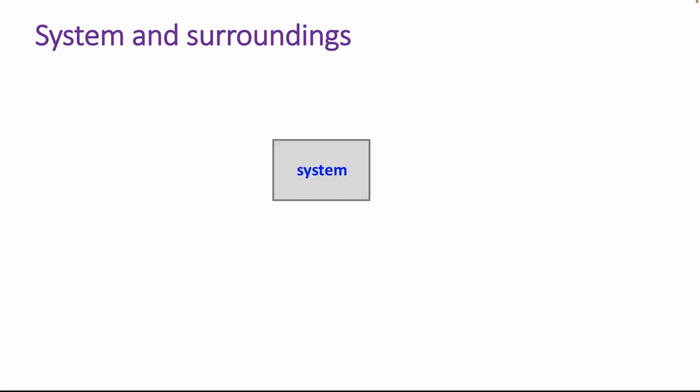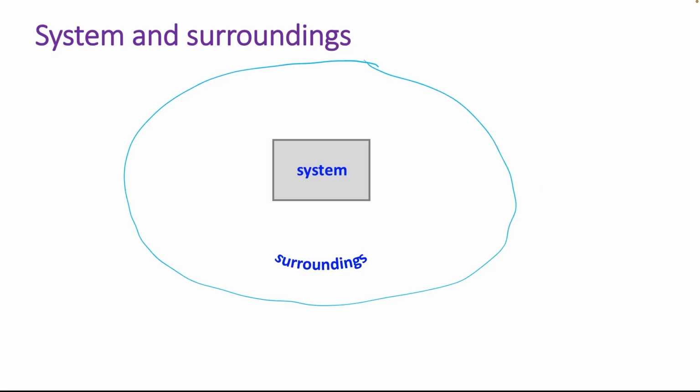A system is any object or group of objects that we choose to study and analyze. Examples of systems include a gas contained in a cylinder, water in a beaker, or an engine. Everything in the universe outside the system is referred to as the surroundings.